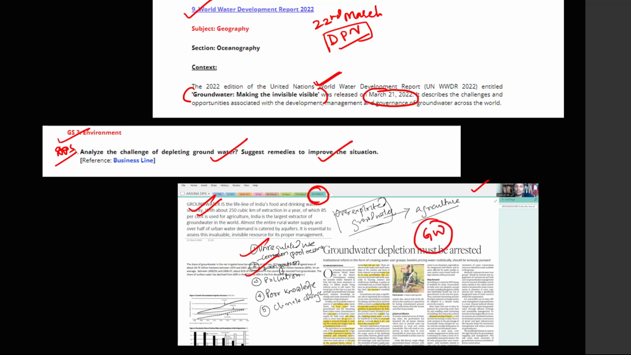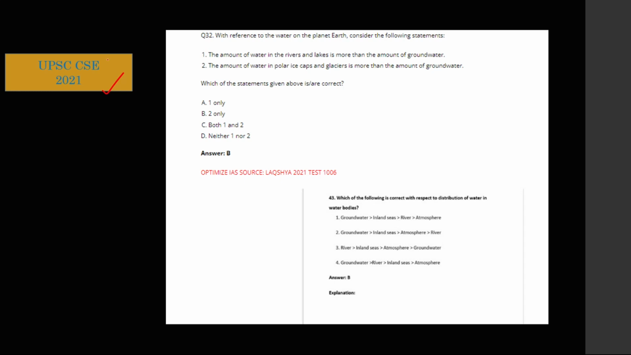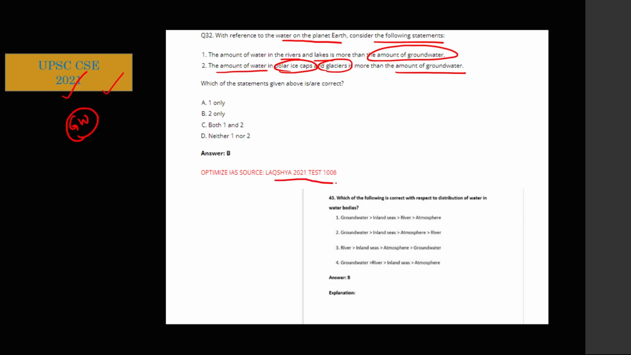Now, how did I exactly predict which question is going to come? What I did was I analyzed the previous year question. I saw that in 2021 only, just 1 year back, UPSC had asked a question on groundwater. You can see here: with reference to water on the planet Earth, consider the following statements: the amount of water in the rivers and lakes is more than the amount of groundwater. The amount of water in polar ice caps and glaciers is more than the amount of groundwater.